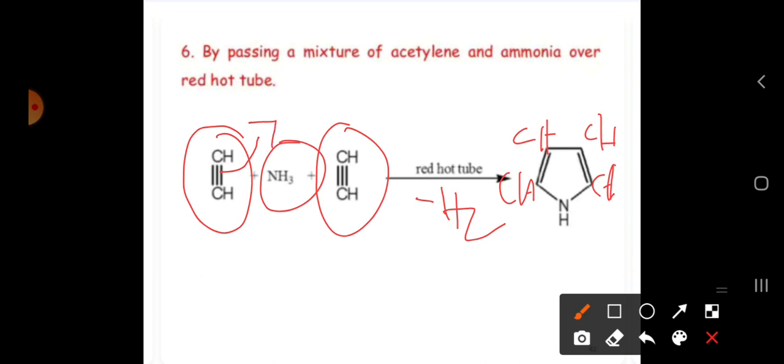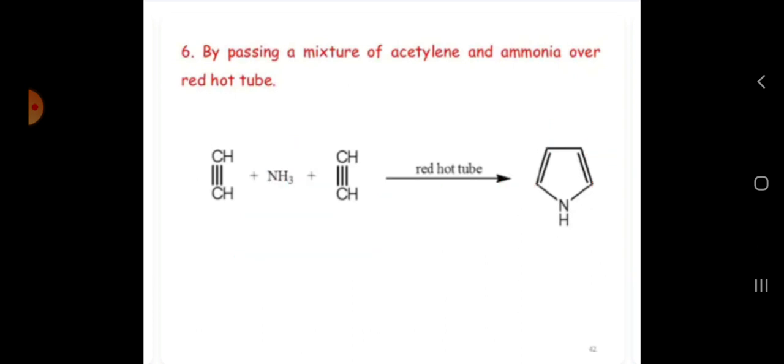If you turn the bond here, there is a formation of a bond. CH double bond CH, here a bond. And if you turn the bond this side, then here we got a bond and CH double bond here. And this bond we have got by losing H2, and this NH will come and add here. So then what we are getting here is a pyrrole structure. So this is nothing but pyrrole preparations.